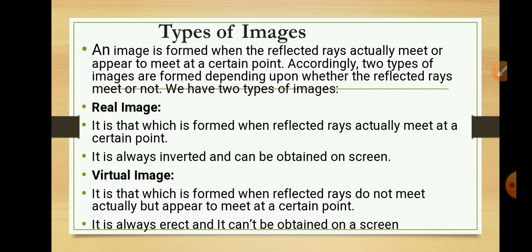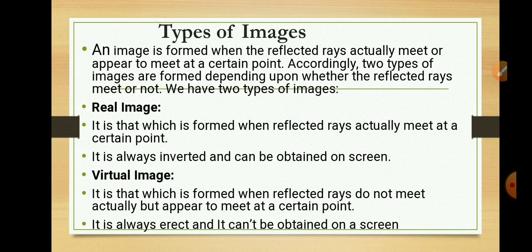Another type of image is the virtual image. It is formed when reflected rays do not actually meet but appear to meet at a certain point. A virtual image is always erect and it can't be obtained on a screen. So there are two types of images based on whether the reflected rays meet with each other or appear to meet with each other at a certain point.